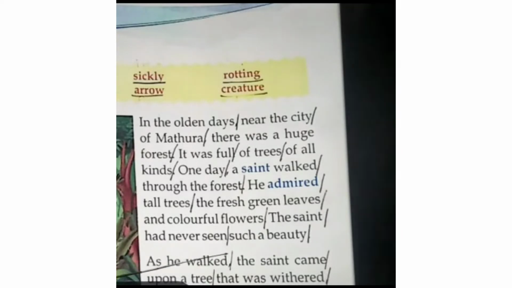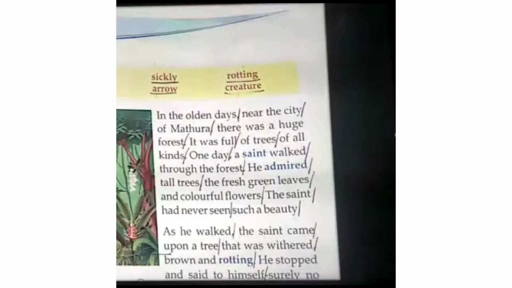As he walked, the saint came upon a tree that was withered, brown and rotting. He stopped and said to himself, surely no. So what happened now? As he walked in the forest, he came upon a tree. He saw a tree that was withered. Withered means that was dry, having no leaves and no fruits or flowers on it. Brown and rotting. Rotting means which is about to die.